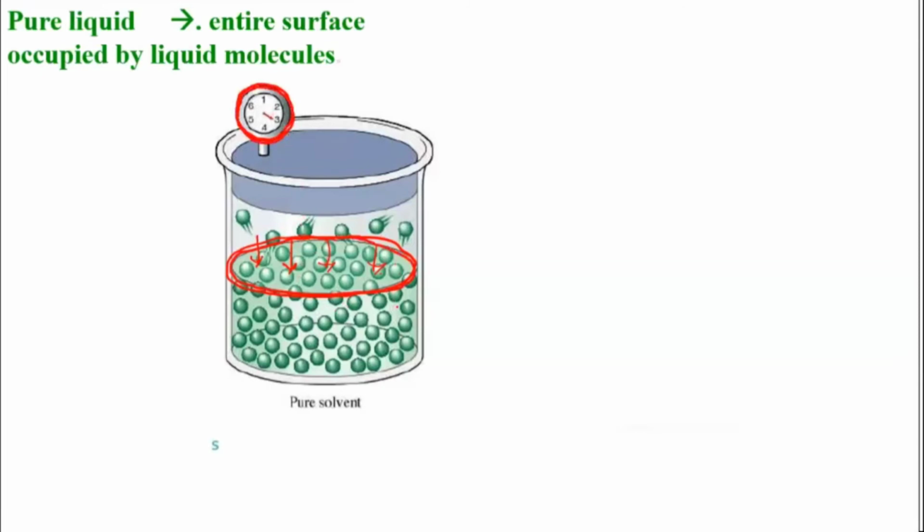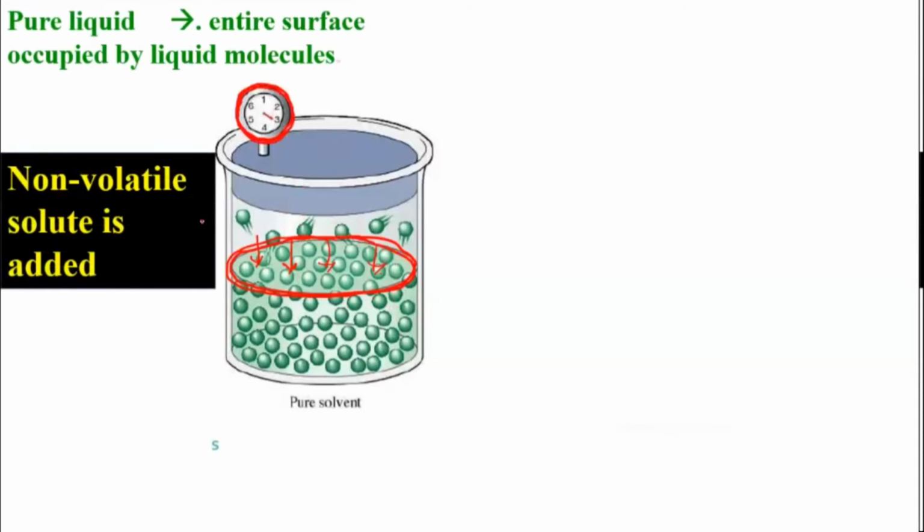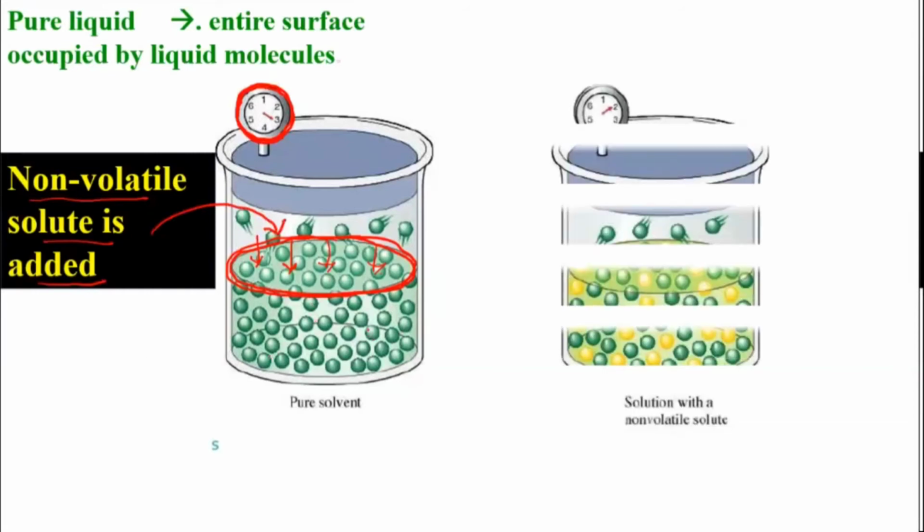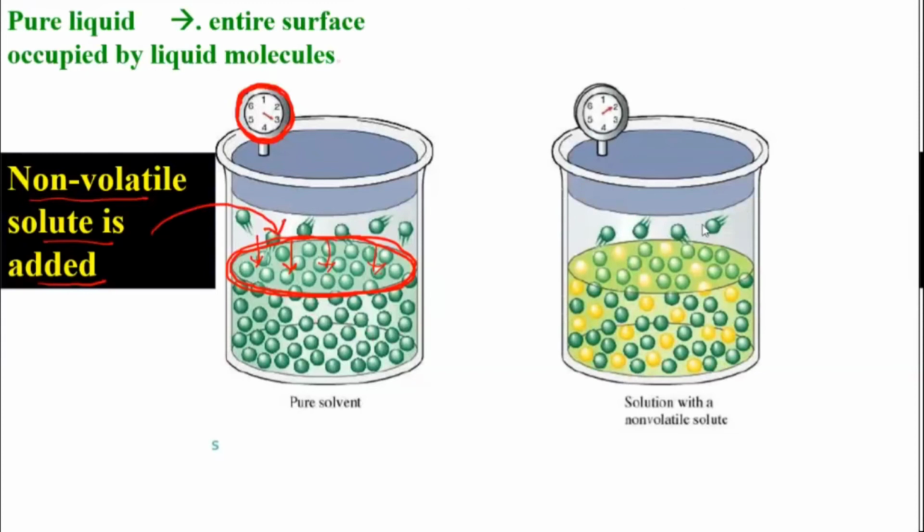Now to this we will add the solute, that is our non-volatile solute. You can see this yellow marking I have drawn here, because the yellow particles I am going to take as the solute. So we are going to add this to this volatile solvent. On the right-hand side the picture is displayed; we have added the solute particles now. Remember one point: the solute particles are non-volatile, so they will not evaporate.